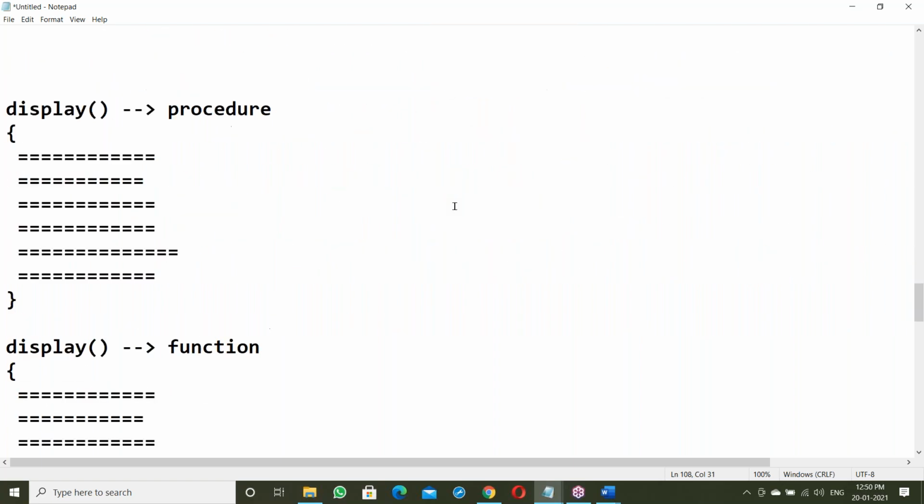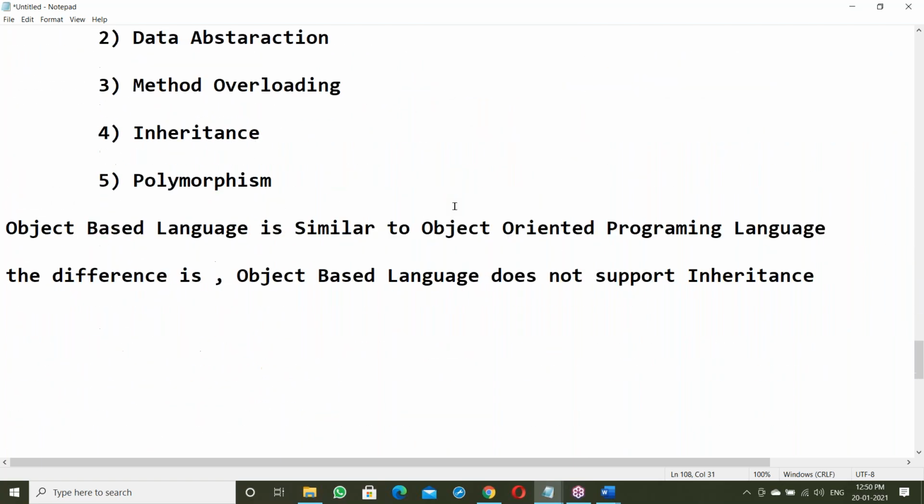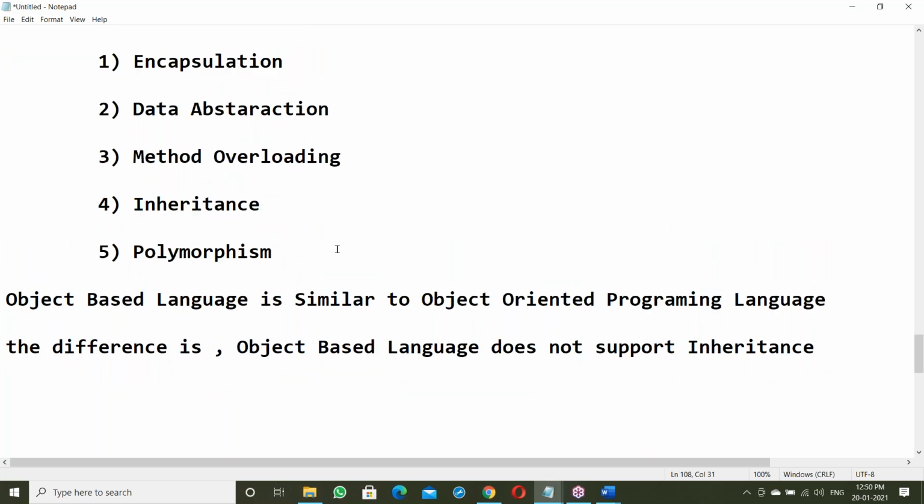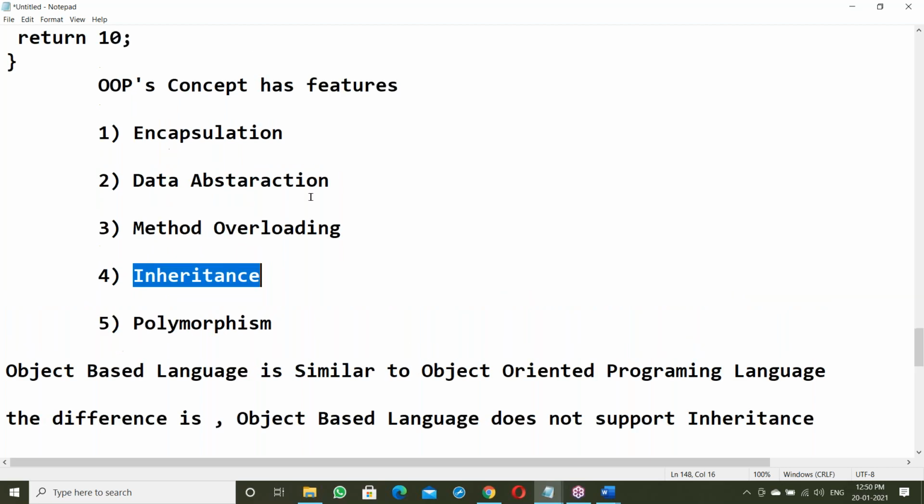Okay. Yes, in JavaScript also we can write classes. We can create objects like in OOPs concepts. Here also we can use objects. But the thing is inheritance. We don't have the inheritance concept in JavaScript. So this is the main difference between object-based and object-oriented.